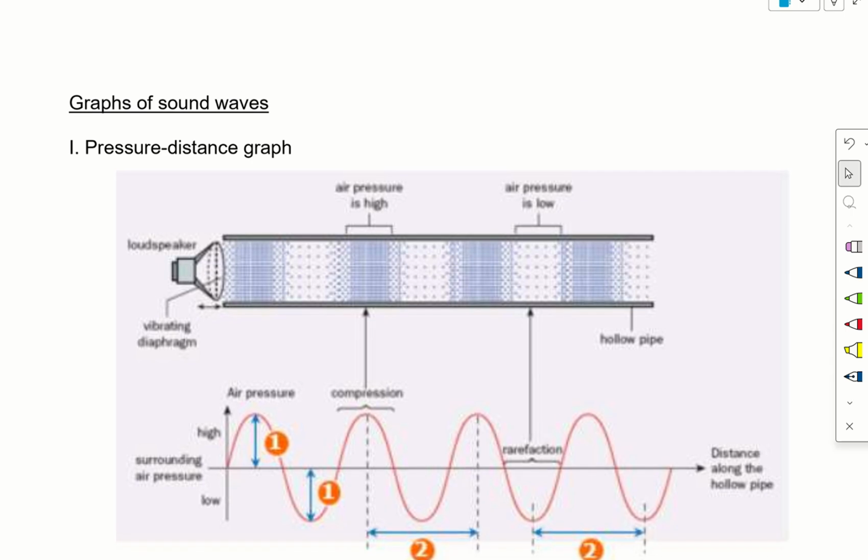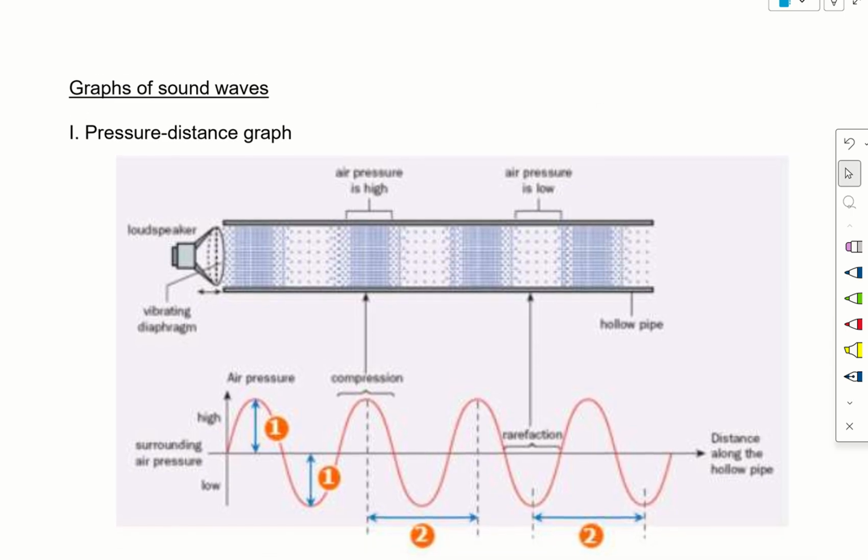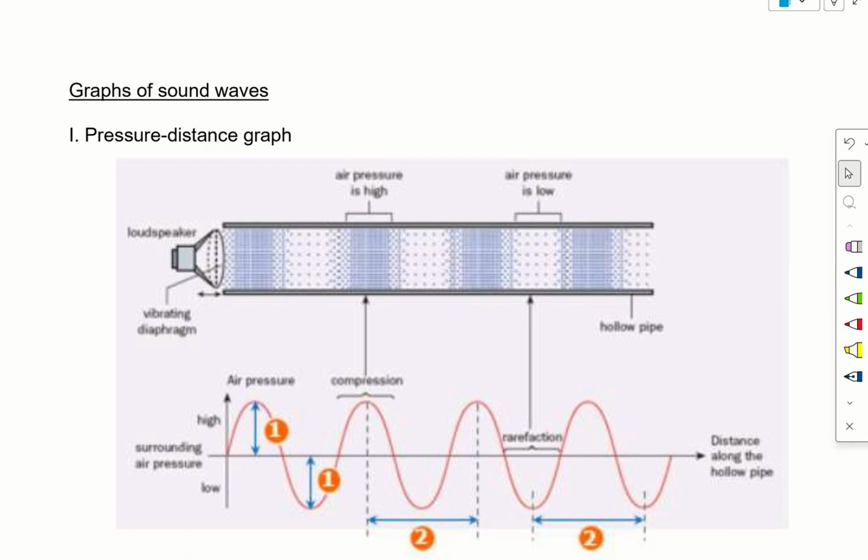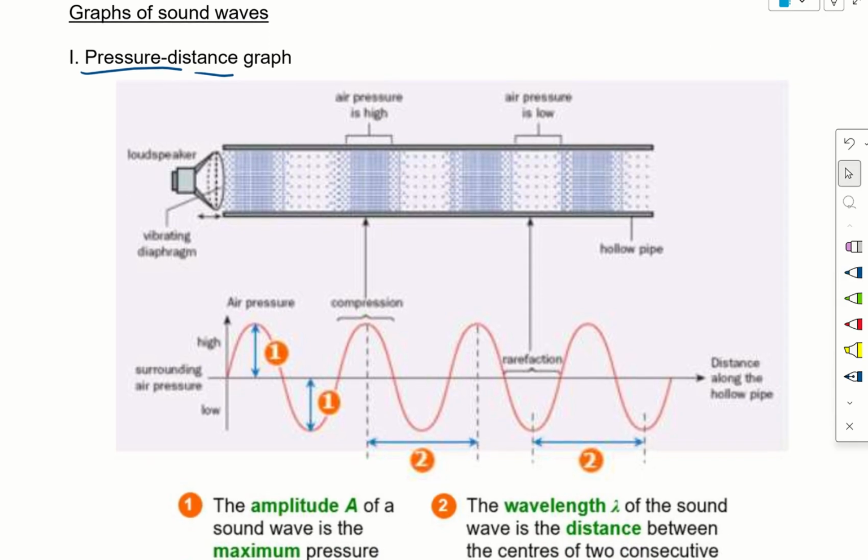Like a transverse wave, we also have a graph. The first graph for sound wave is the pressure-distance graph. Why pressure? Because just now we talked about compression: air particles are closer together, so the pressure is higher. Let's say now I have a loudspeaker and it causes the air around it to vibrate. This will be compression because the particles are close together, and this will be rarefaction. So we have a series of compression and rarefaction as the sound wave passes through.